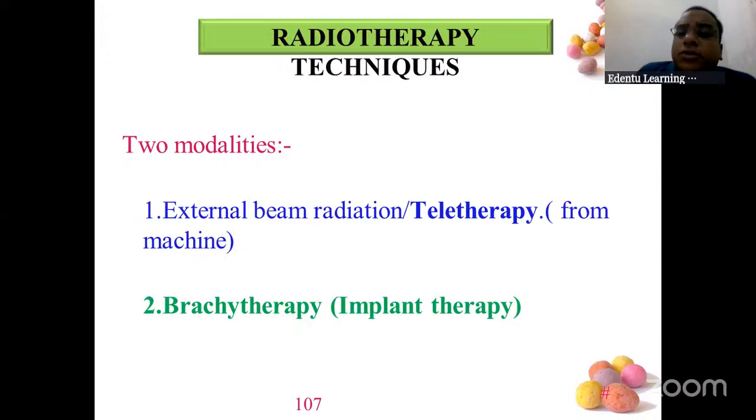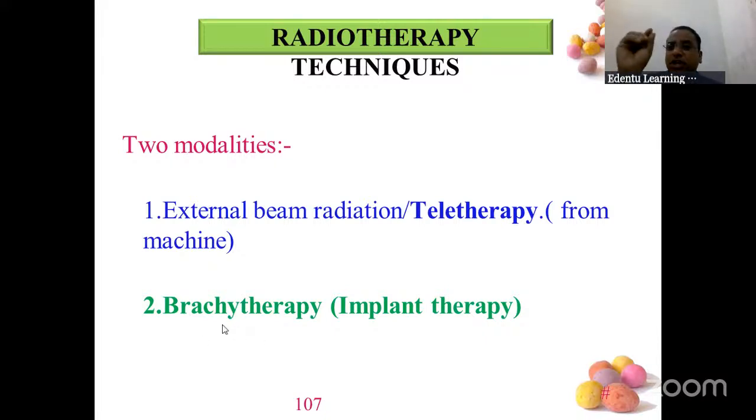Now, radiotherapy, radiation, two types of radiation therapy you can give. One is called teletherapy. Teletherapy means, like telephone, someone has to do it from outside, right? So it is called external beam therapy. External beam therapy is called teletherapy. From one machine you are going to get it. The second option is brachytherapy.